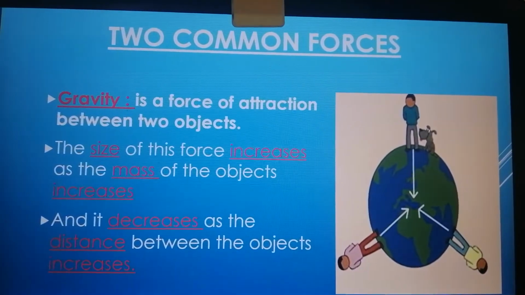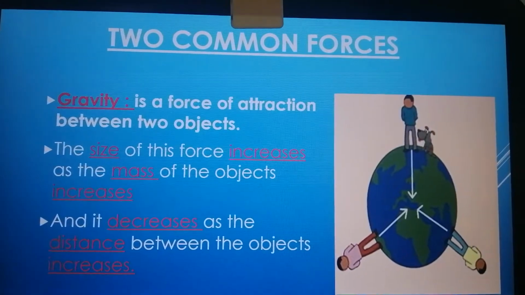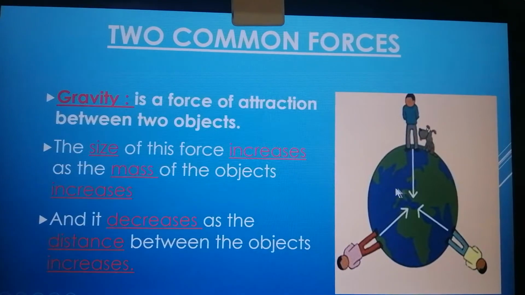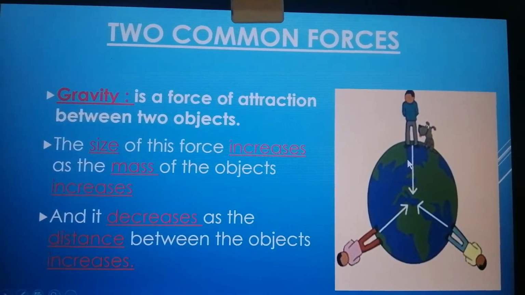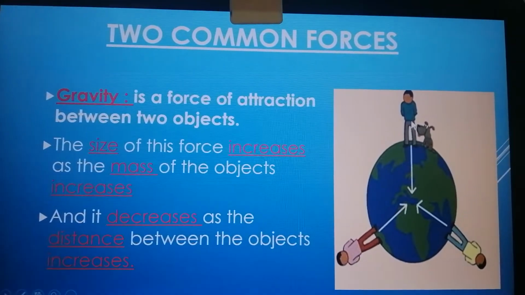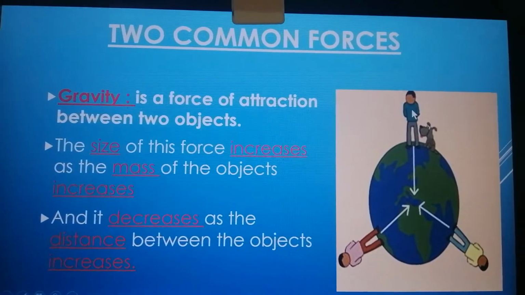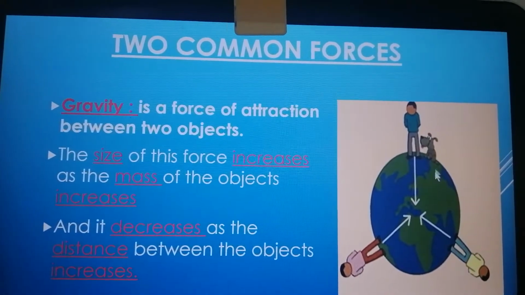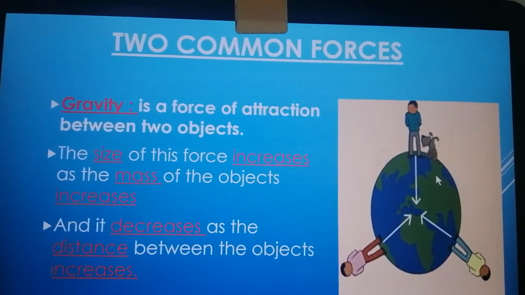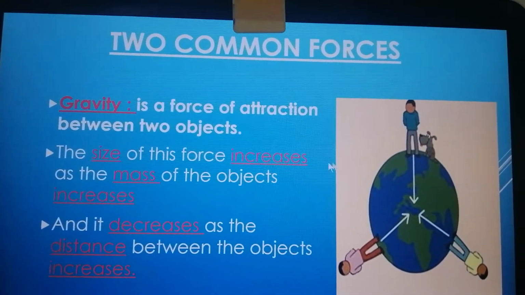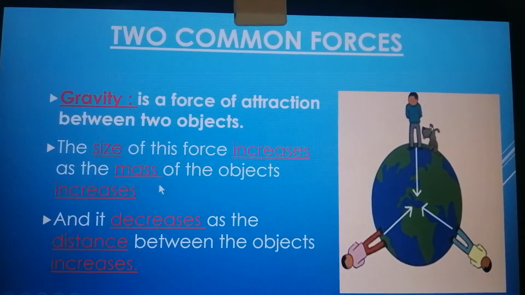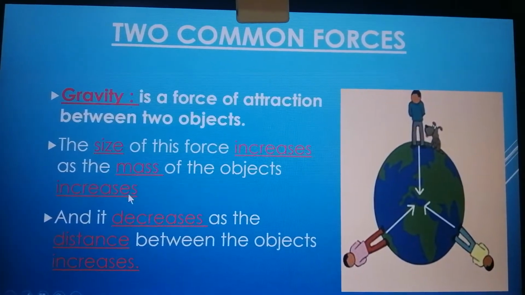What is the meaning of gravity? Gravity is the force of attraction between two objects. It means that it is a force between this person and the earth, or this dog and the earth. This is called gravity. The size of this force increases as the mass of the object increases.